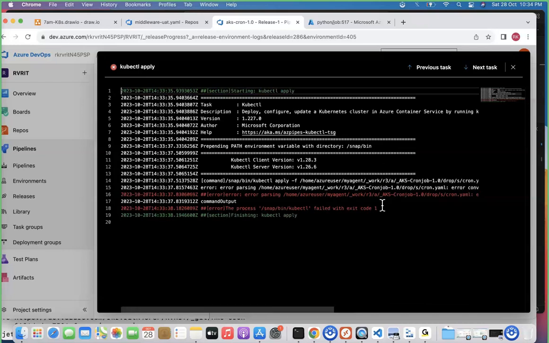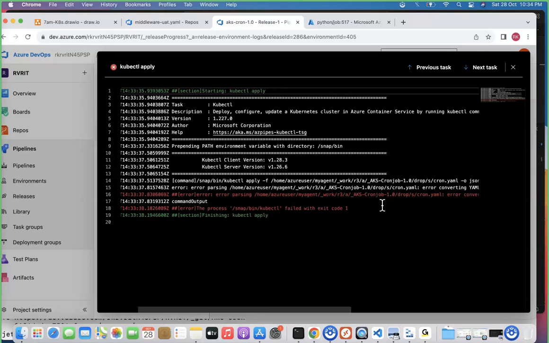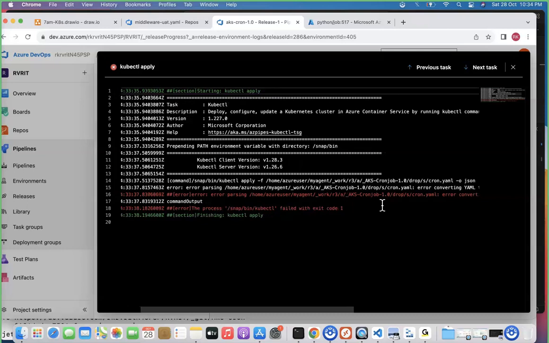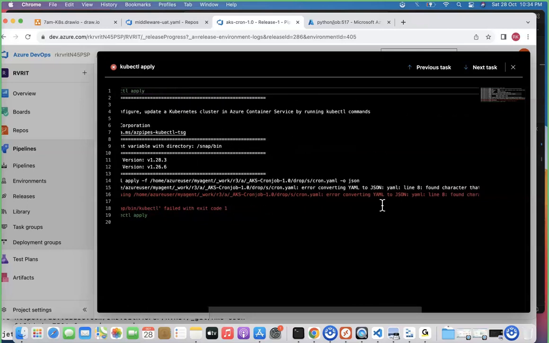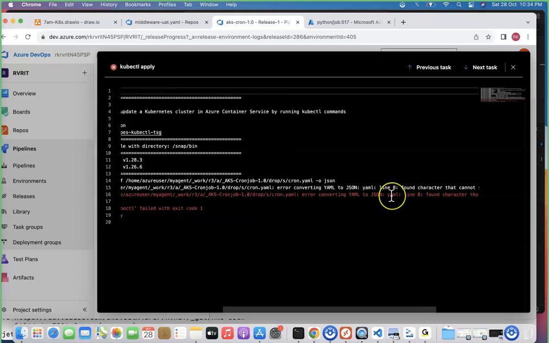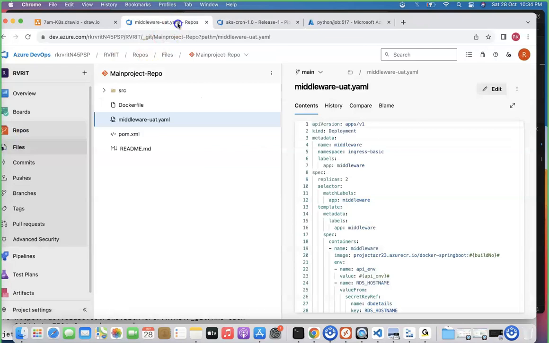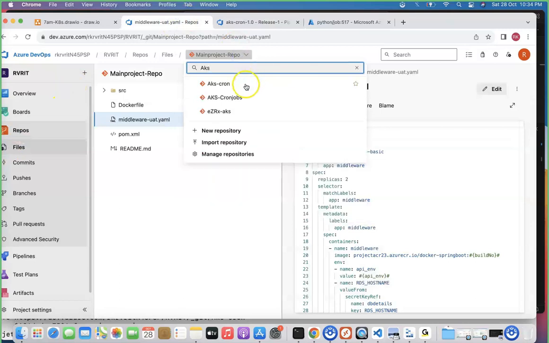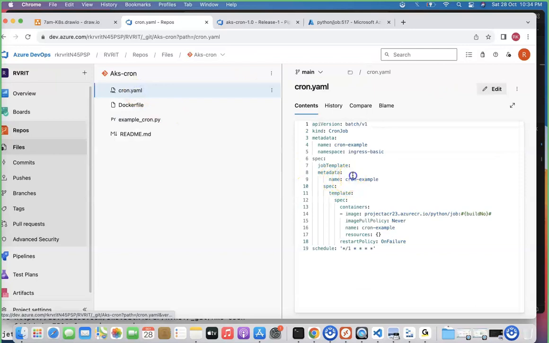I think there is a problem here. Error parsing AKS CronJob 1.0 cron.yaml. I think there is a problem with the YAML. Error converting, okay, I believe the problem is a found character at line number 8, that cannot start any token. We just go to the repository, team. I'm just going back to the repository AKS cron, to the cron YAML, line number 8, where they say there is a problem.